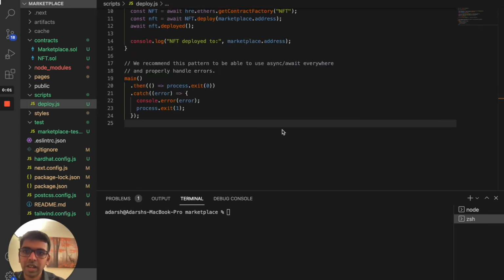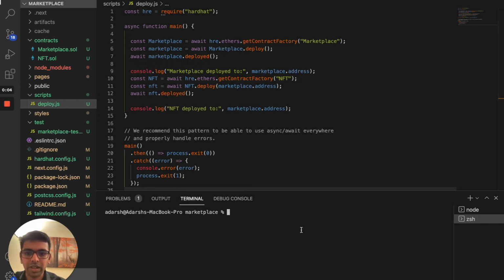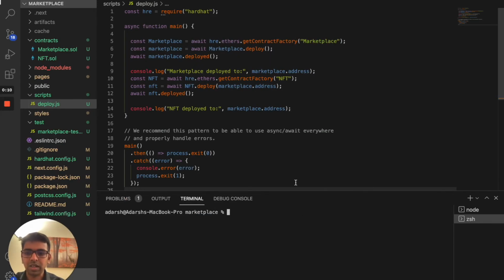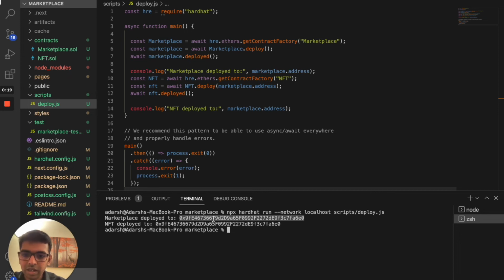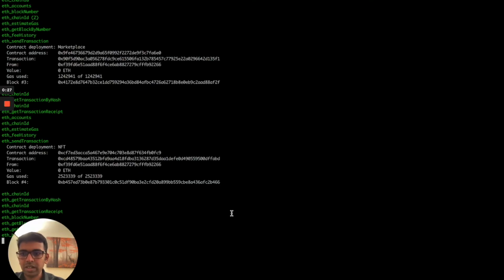Now that we have our Hardhat deploy script and the configuration, and we started a Hardhat node on our local machine, we can deploy this contract to the Hardhat local network by running this command, and it will give you our marketplace address and the NFT address. We're going to use that in our Next.js app. If we look at the terminal where the Hardhat node is running, you would be able to see some transaction IDs. It tells you how many transactions it used, what the gas used was, the gas fee, and things like that. So it's just some information on what's happening on the local network.